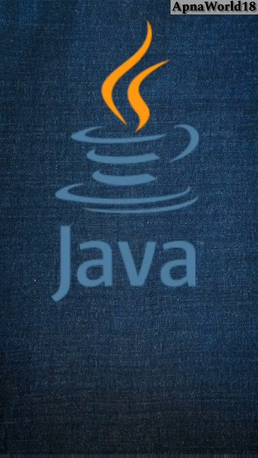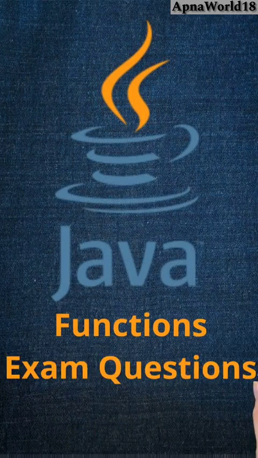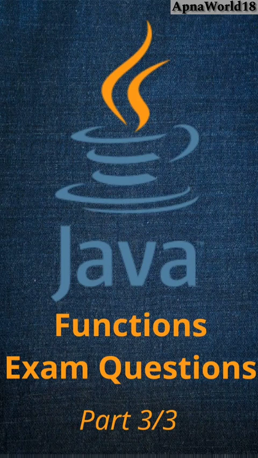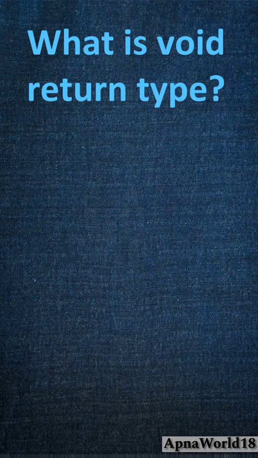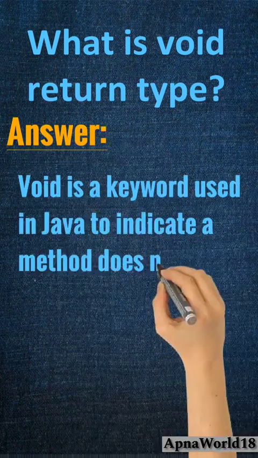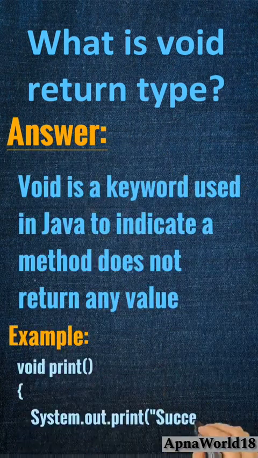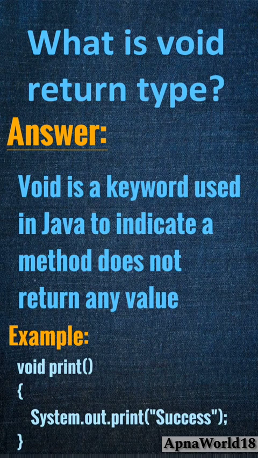Hello, in this video, we will take a look at short questions that can be asked on functions. First very popular question is, what is void return type? Void is a keyword used in Java to indicate that a method does not have any return value.